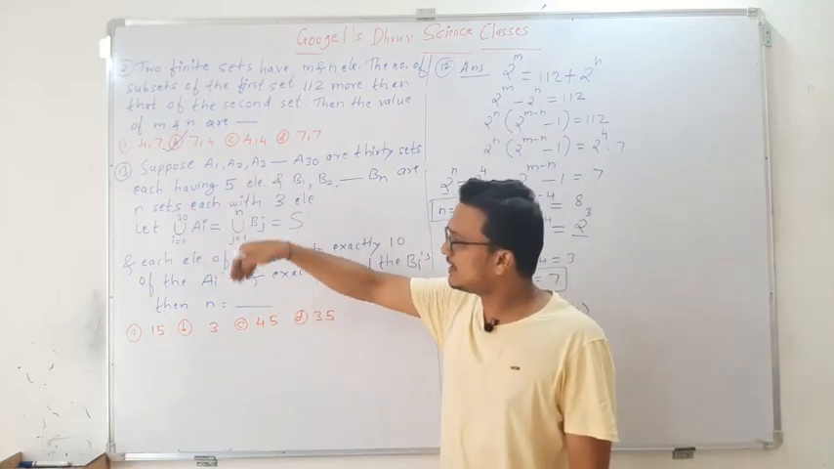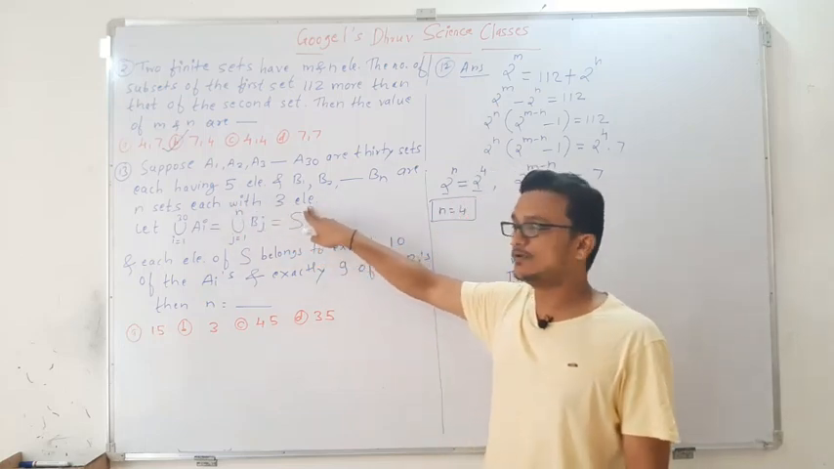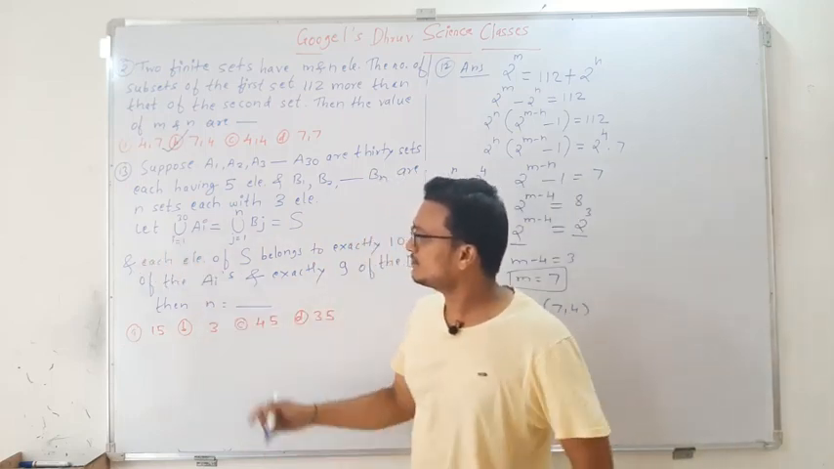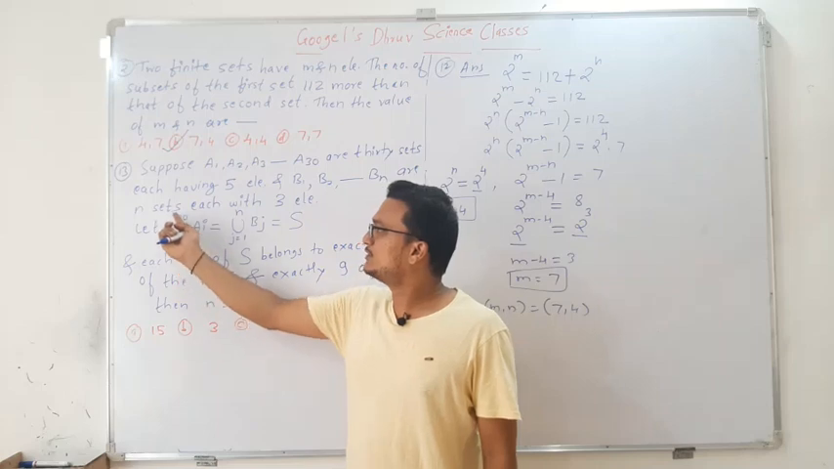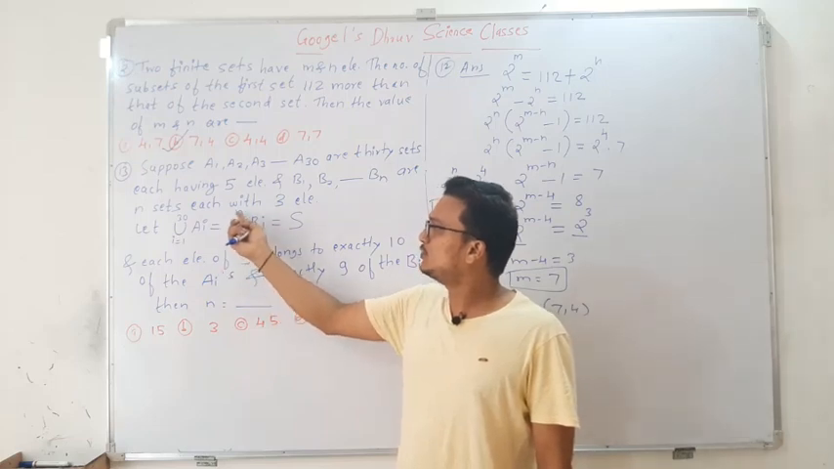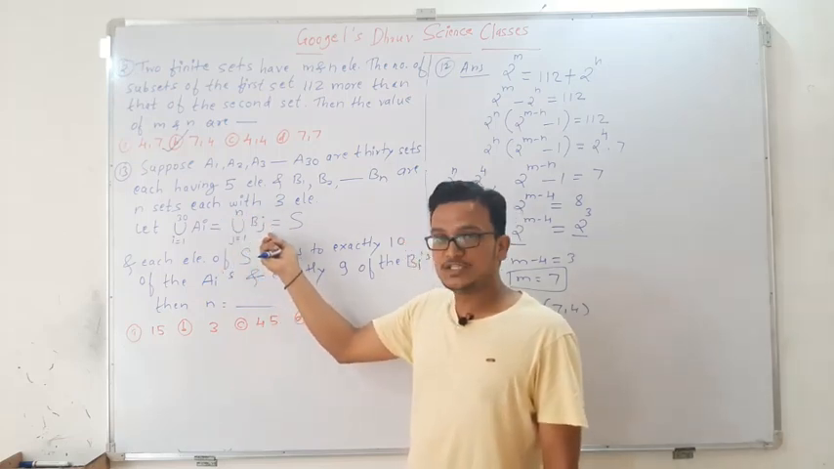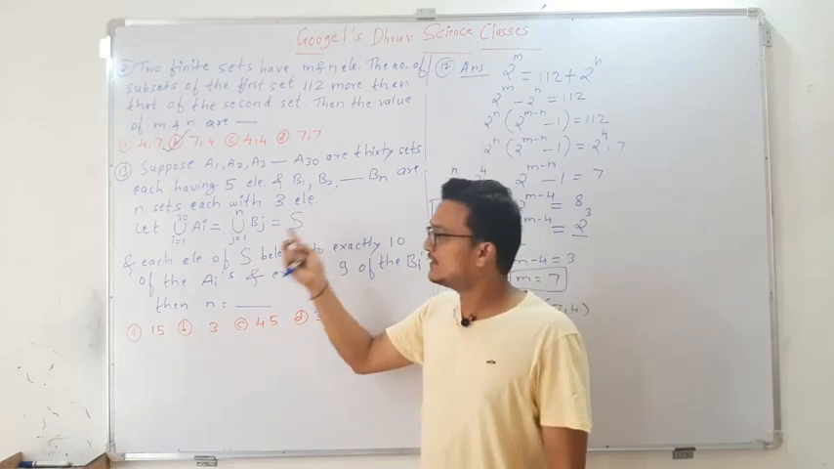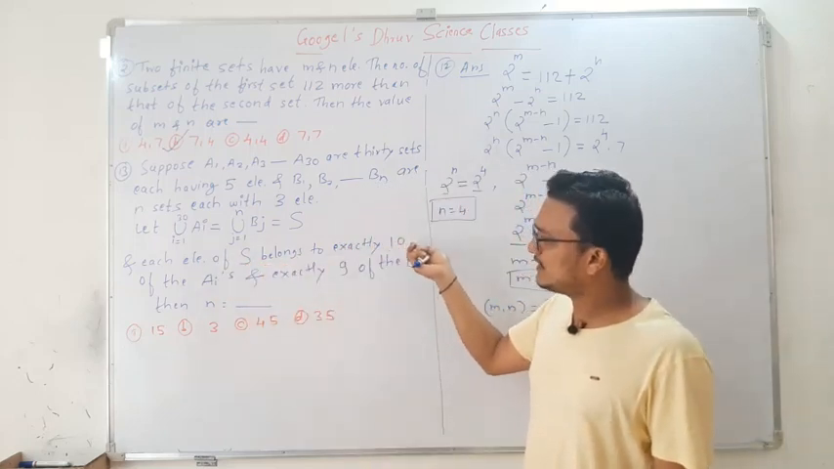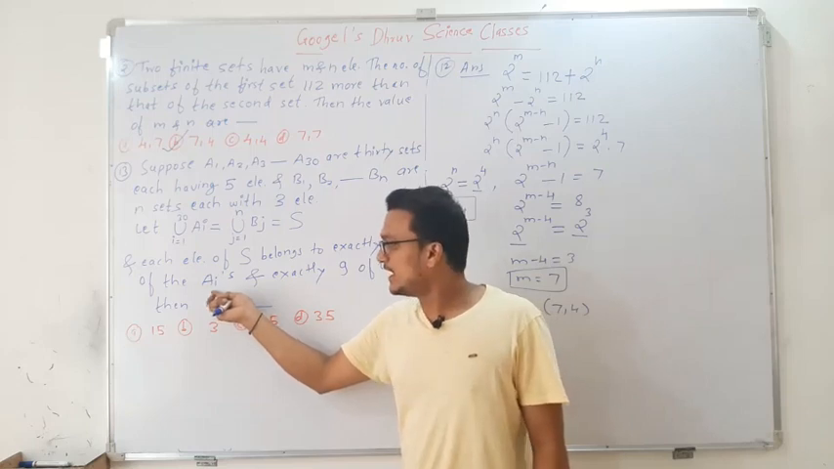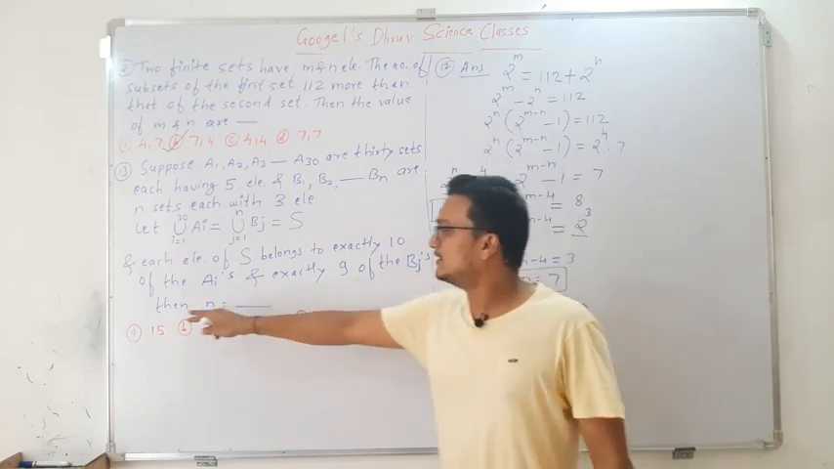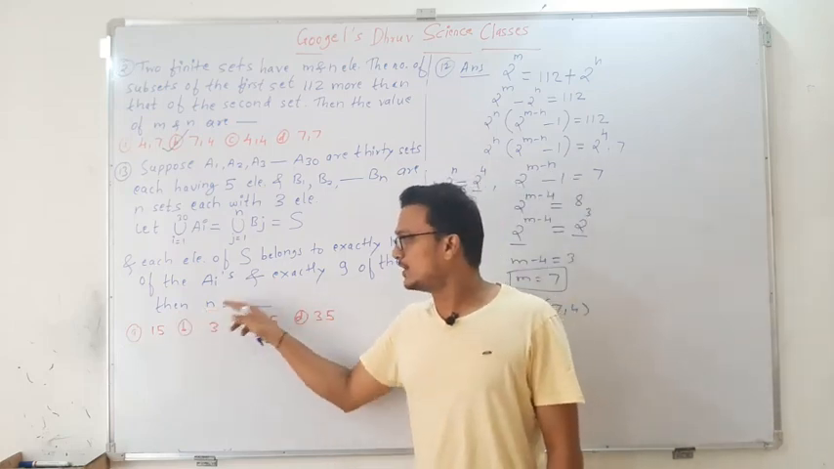Then they have given one condition: let the union of Ai for i equal to 1 to 30 be equal to the union of Bj for j equal to 1 to n, which is equal to S, where each element of S belongs to exactly 10 of the Ai's and exactly 9 of the Bj's. Then n is equal to what?